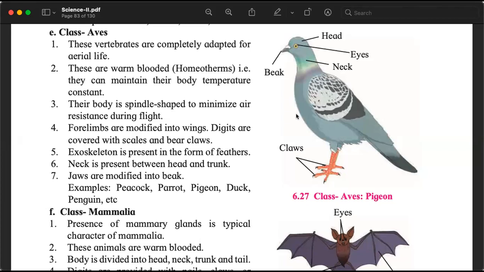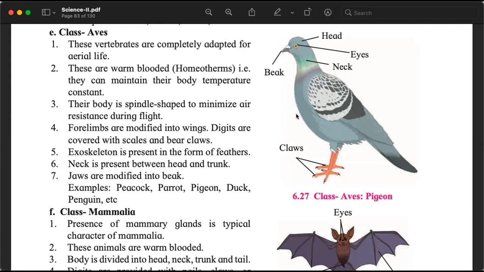Now, when we look at these birds, we think that they have only two limbs. दो ही पैर होते हैं, या दो ही हाथ होते हैं. ऐसा नहीं. They actually have four limbs. Four, F-O-U-R, four. Two forelimbs, माने दो आगे के, F-O-R-E, and two hind limbs. The forelimbs, we don't see them because they have transformed into wings. That is what makes them able to fly.